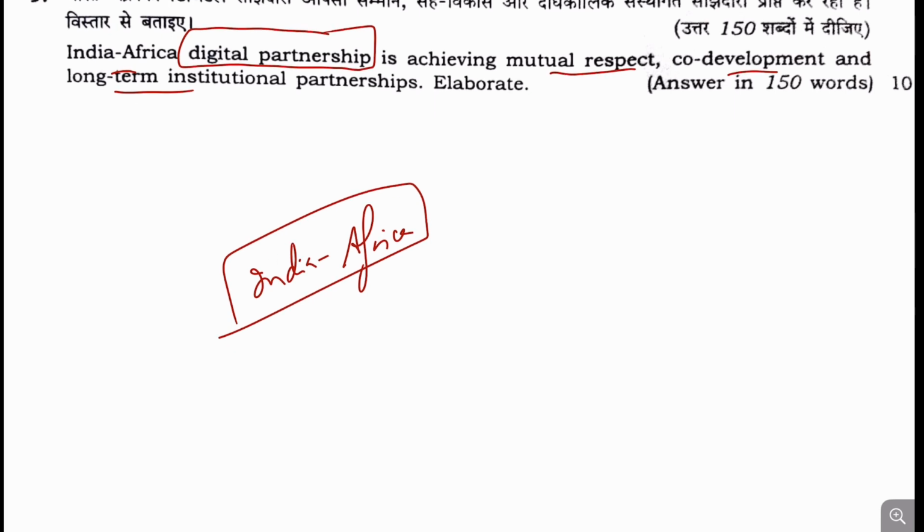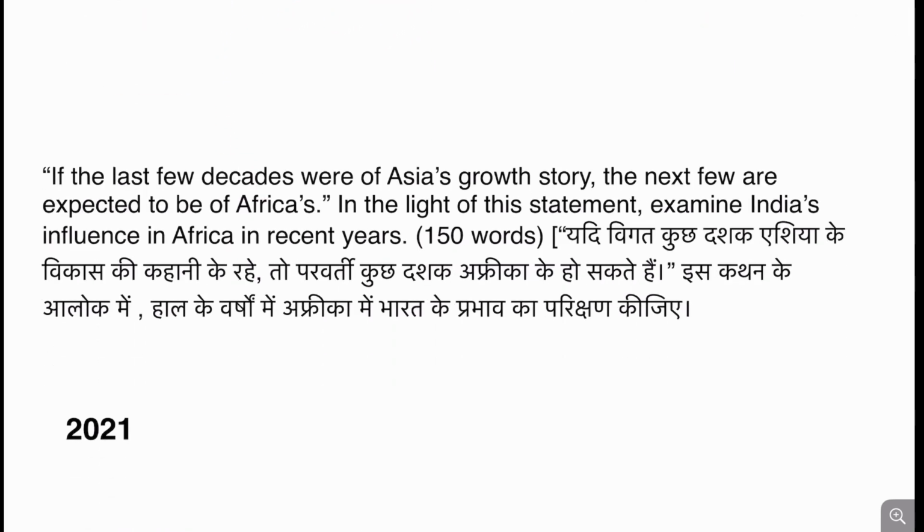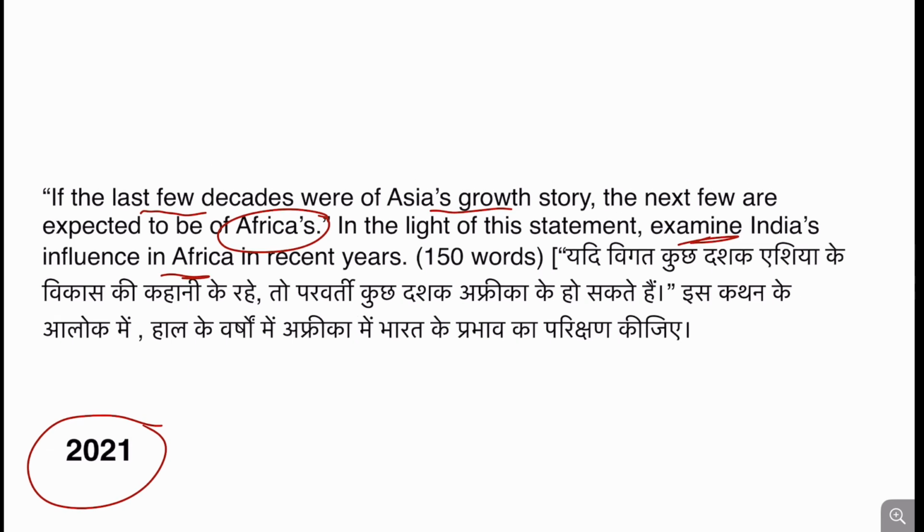And if we see in the previous year questions, in 2021 the question was asked: in the last few decades, the story of Asia's growth is one, and the next few are expected to be of Africa's. In this statement, examine India's influence in Africa. So in 2021 also, India Africa has been asked.